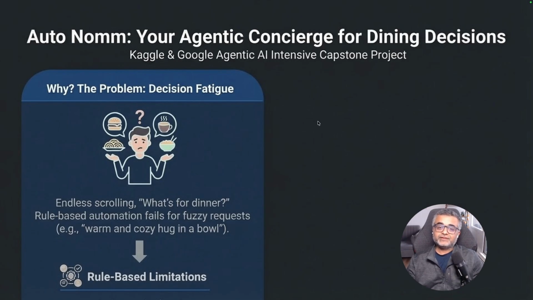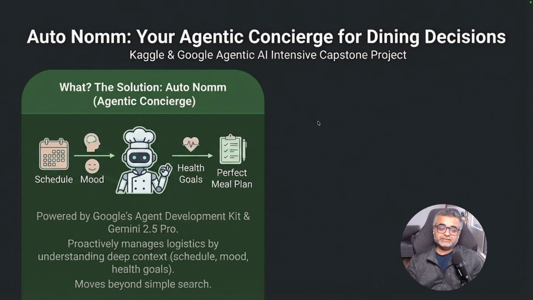And to fix this, I thought of an application that could use the context, understand my emotions, understand my health goals, my timetable and everything, does the heavy lifting of researching the right restaurants using this context and creating a perfect meal plan, right? And so I created an app called AutoNom, which is short for AutoNom, Nom.